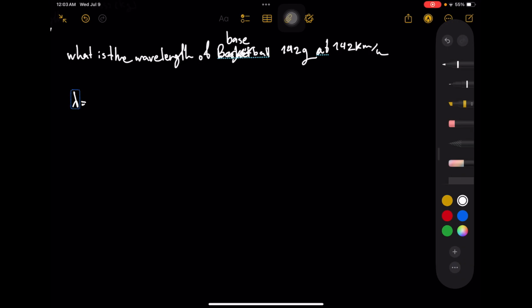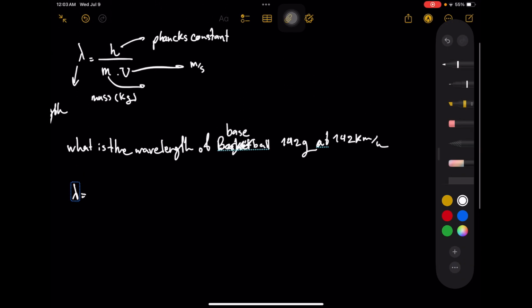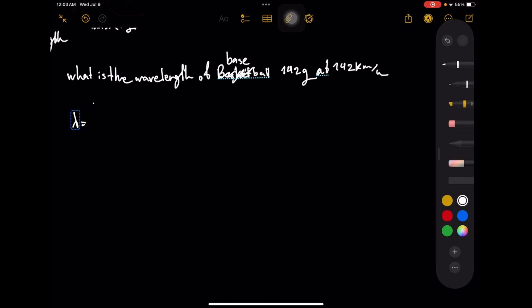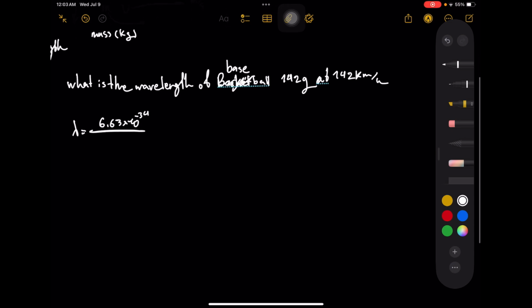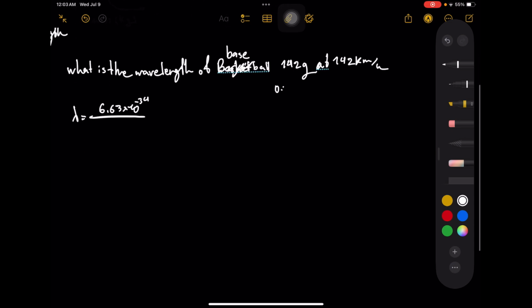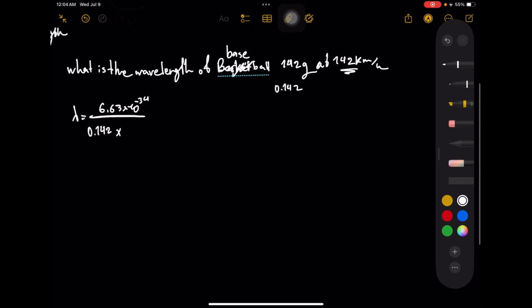Wavelengths, as we said, can be calculated using this formula. So what is Planck's constant? 6.63 times 10 to the power negative 34. We said the mass is in kilogram, so 142 grams is equal to 0.142 kilograms. So this is 0.142 kilograms times, what's the speed? 142 kilometers per hour. So how do we convert that?